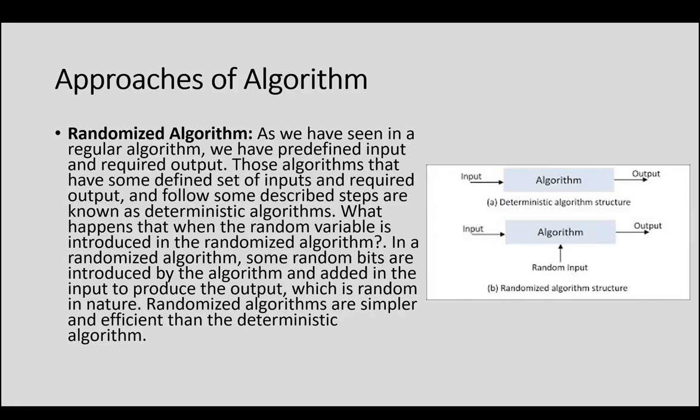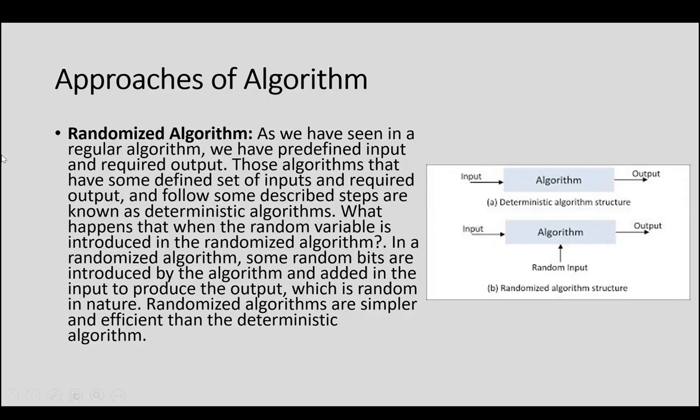Those algorithms which we consider as the regular algorithm, those that have some defined set of inputs and required output and follow some described steps, are known as deterministic algorithms. Those are deterministic algorithms, meaning we always have predefined input and outputs. That's why we call those algorithms deterministic. And now there is some set of algorithms which I call randomized algorithms. Now we'll see what a randomized algorithm is.